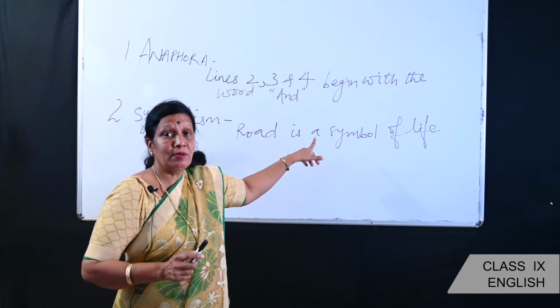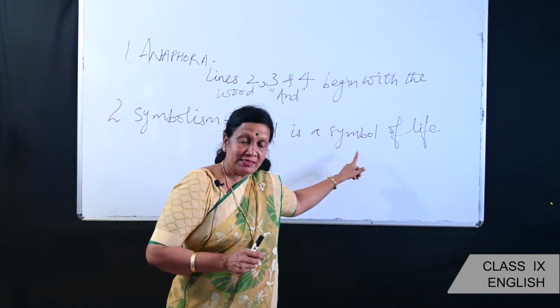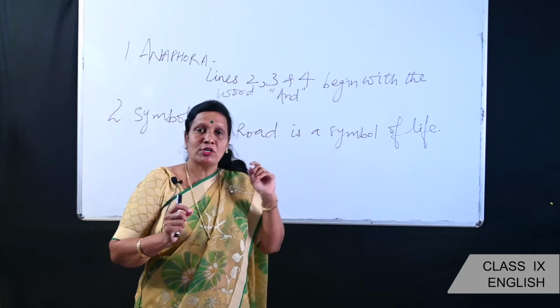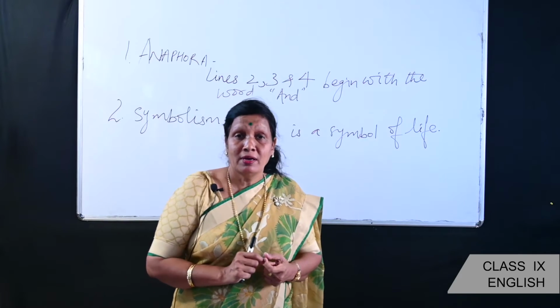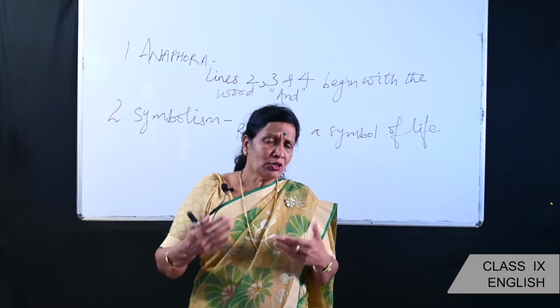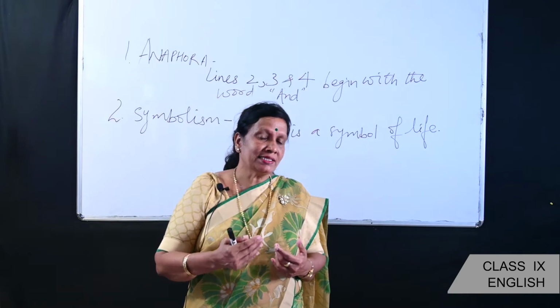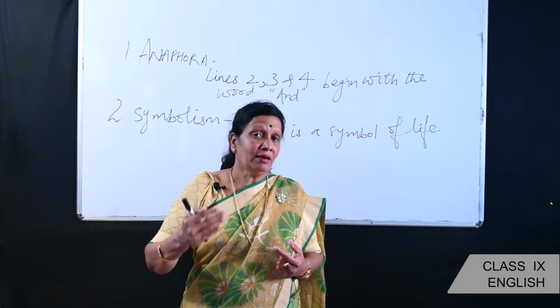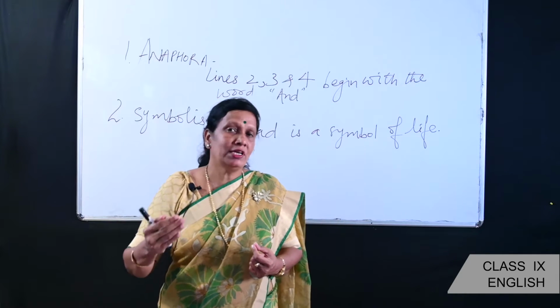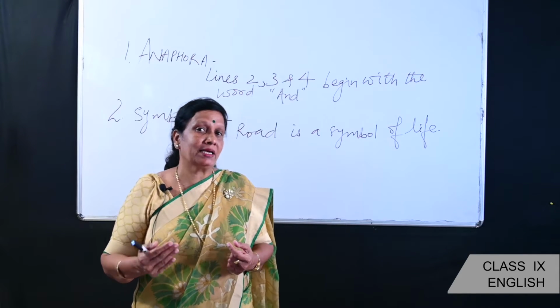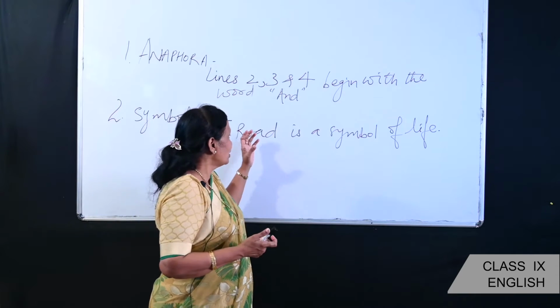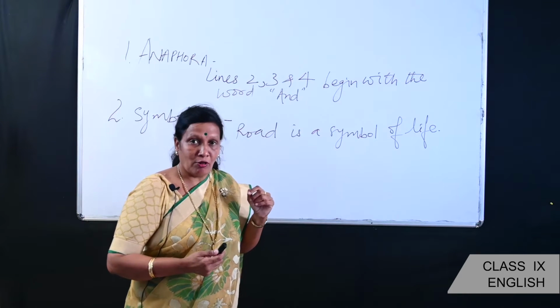Now, how is road a symbol of life? It symbolizes the various choices which we make in our life. In our life, we get a lot of opportunities to make choices, and when we make a choice, we have to make it in a wise manner, and we need to be really very careful while making the choices. So here road is a symbol of life.